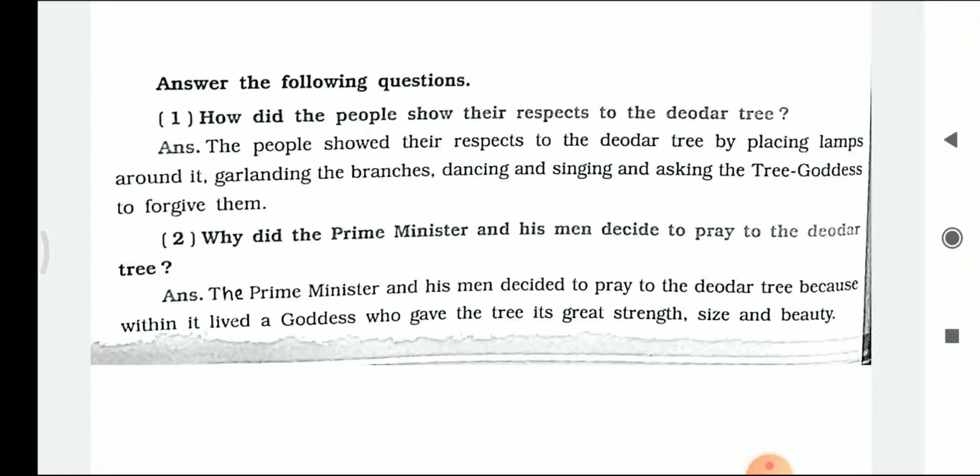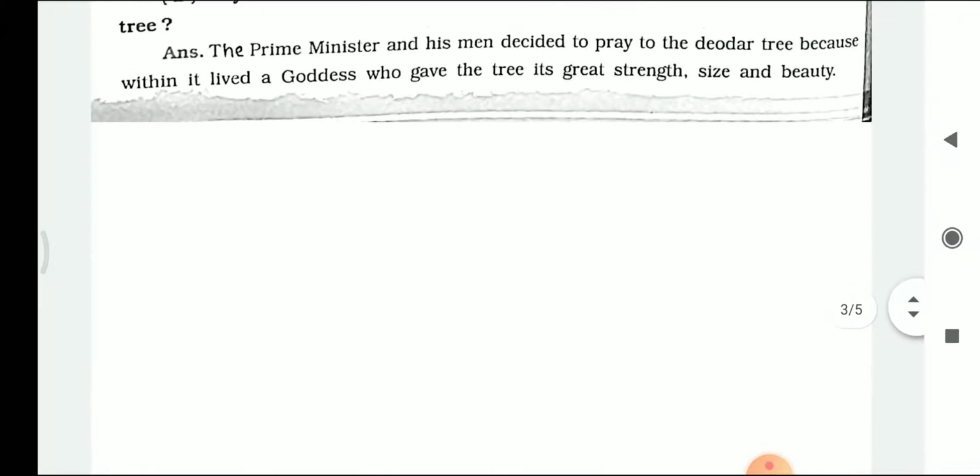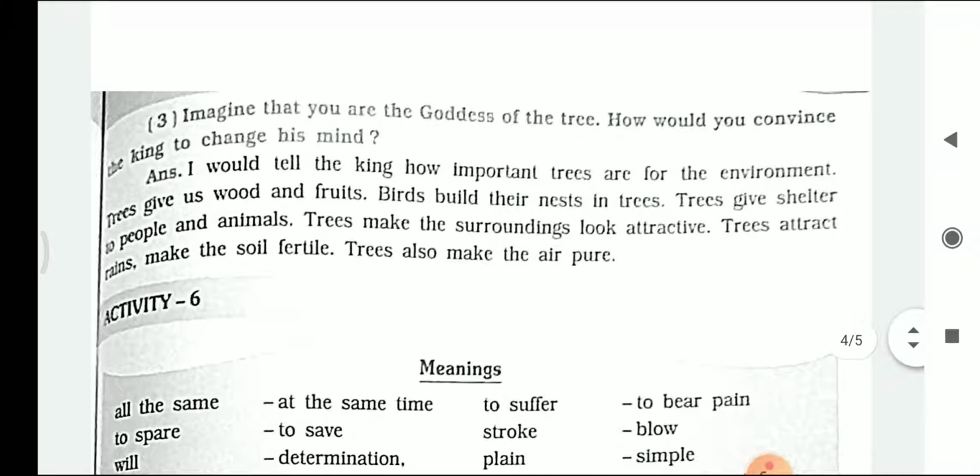Why did the Prime Minister and his men decide to pray to the Deodar tree? The Prime Minister and his men decided to pray to the Deodar tree because within it lived a goddess who gave the tree its great strength, size and beauty. So what was the reason? It was because a goddess lived within the tree itself and she always gave the strength, the size and the beauty to the tree. Let's see the third question.